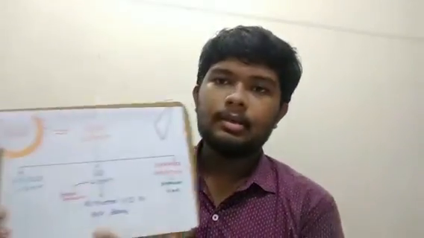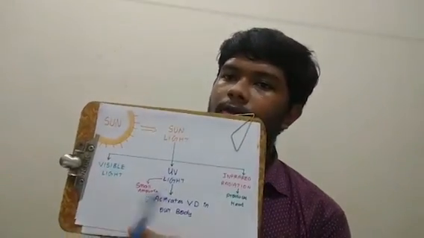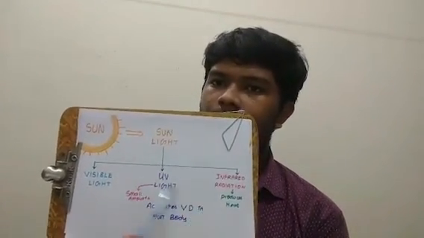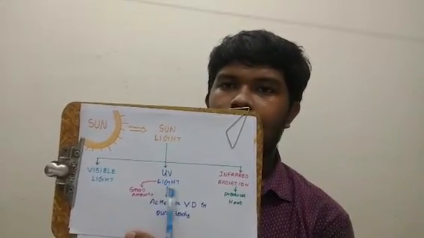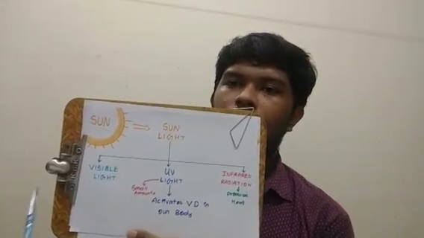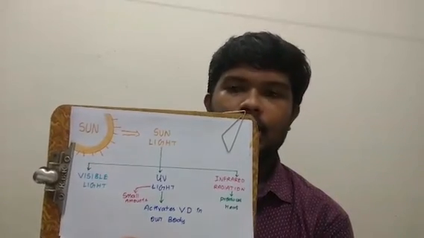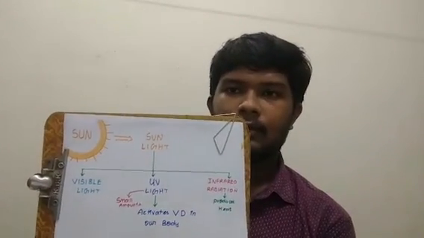In sunlight there are three components which help in our day-to-day activities. Among the three, only one helps to activate the specific dehydrocholesterol compound. Let me explain. When you break down sunlight, it has three components: visible light, UV light and infrared radiation. These three types have their own intensities and their own wavelengths.